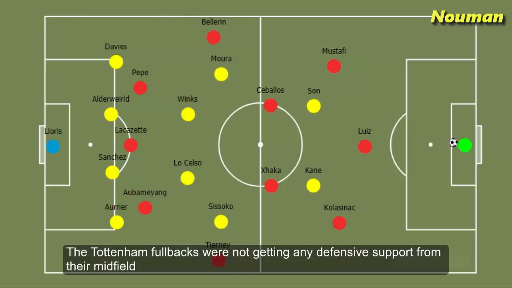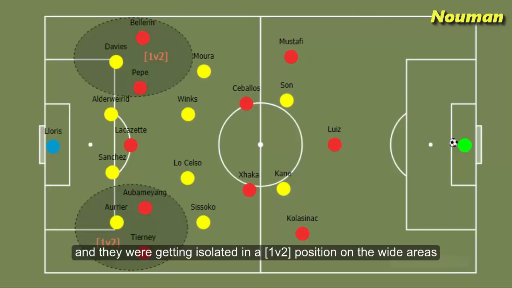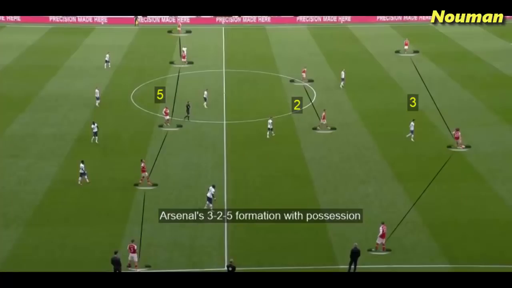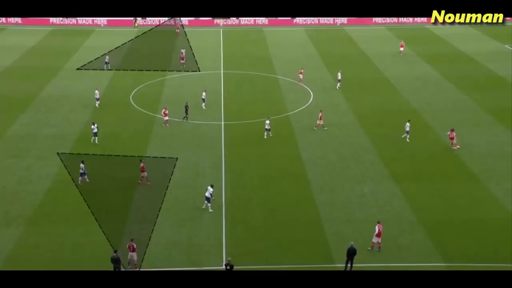The Tottenham full-backs were not getting any defensive support from their midfield, and they were getting isolated in a 1v2 position on the wide areas. Here we can see Arsenal's 3-5 formation with possession, as they constantly tried to create overloads against the Tottenham full-backs.